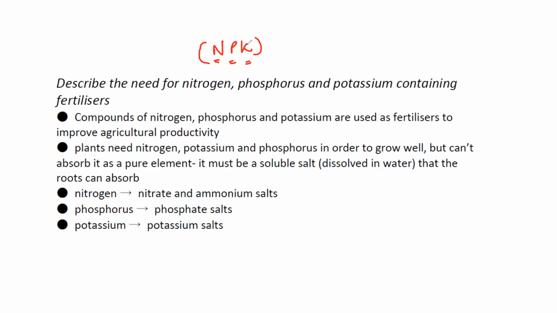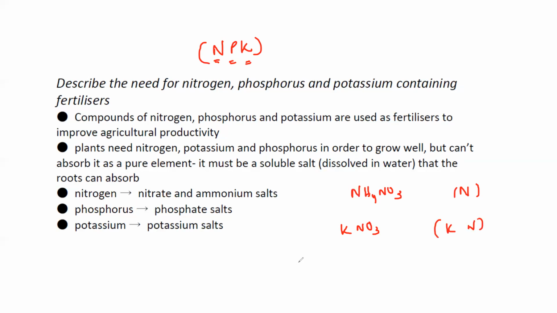We should always use a compound which can dissolve in water, because plants are not taking solid food, they are taking solution. So the fertilizer should be water soluble. For example, if I say ammonium nitrate, what essential nutrient can it provide? It can provide nitrogen only. But if I say potassium nitrate, what elements can this provide? It can provide potassium and nitrogen.